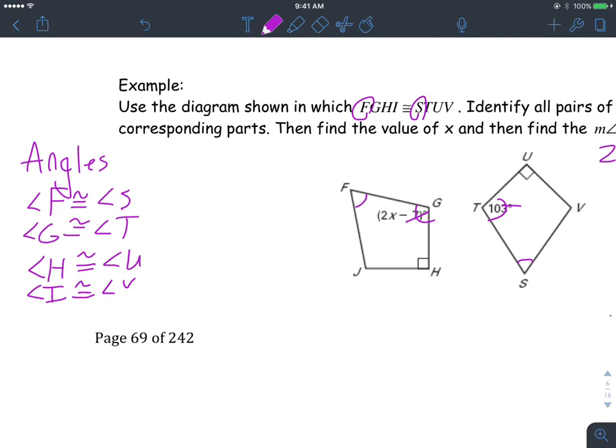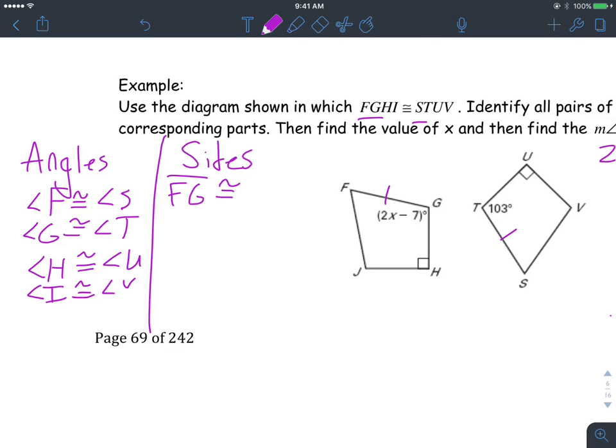Now as far as all the segments go, you got to be kind of careful on that. What I do is I go in the order that you got right here. So notice here you got FG, so I'm going to locate that. That's how I kind of keep things on track. And then ST. So we'll say side FG is congruent to side ST. Okay, if I go GH, then I need to go TU. So that would be that side right there.